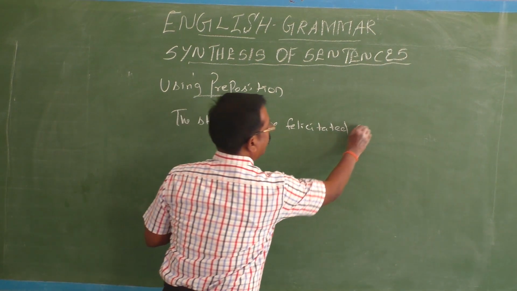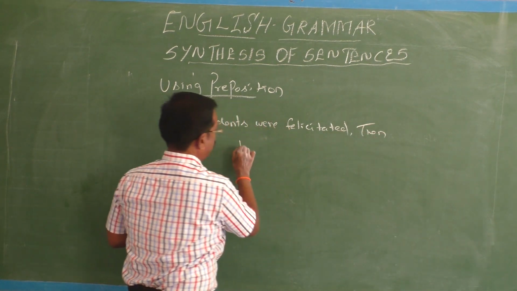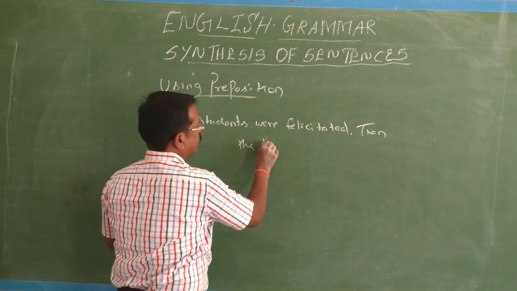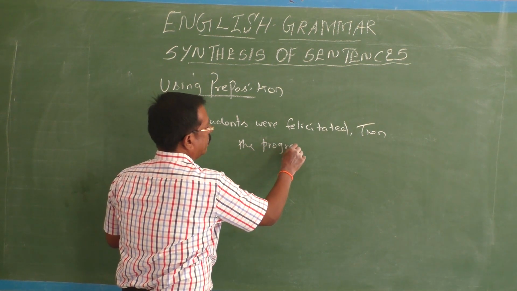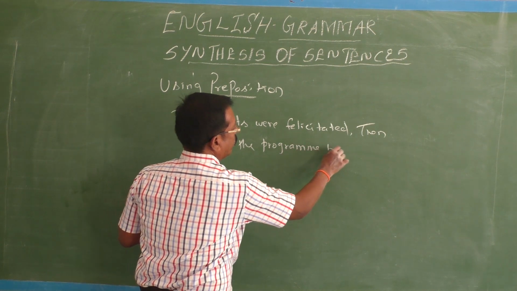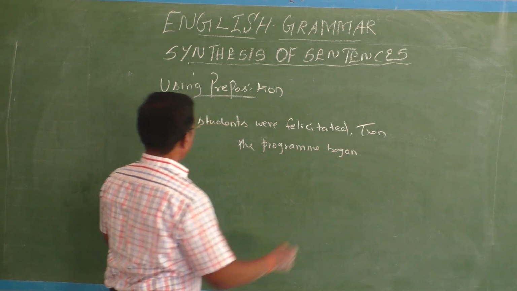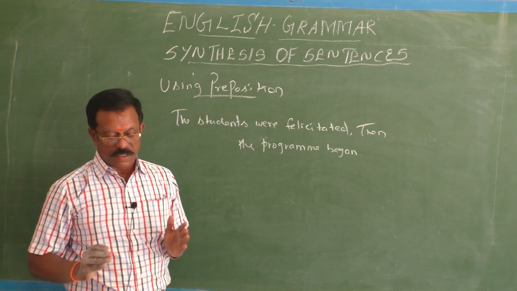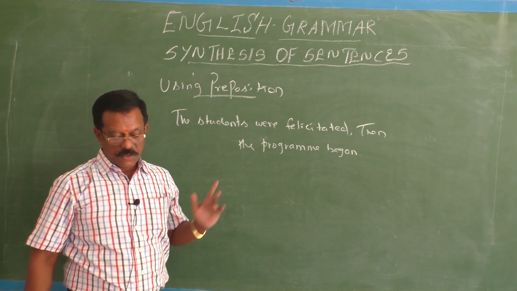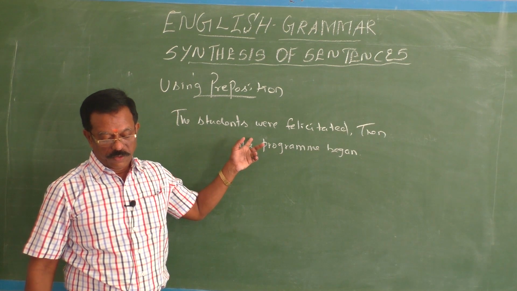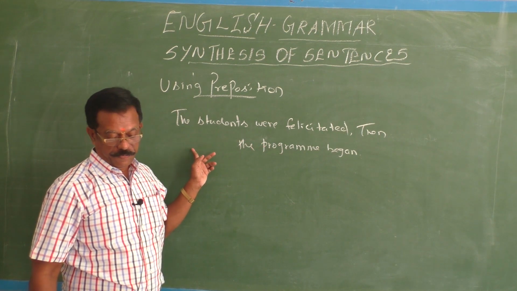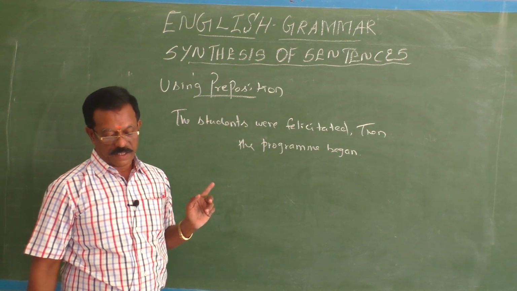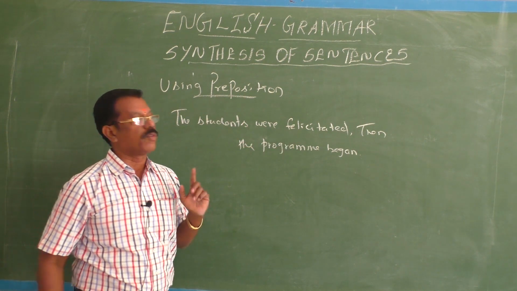Then, comma, the program began. So these two sentences can be synthesized into one simple sentence by using a preposition with a noun. So, after the felicitation of the students, the program began.